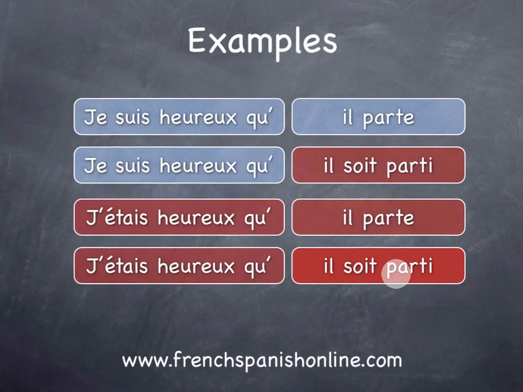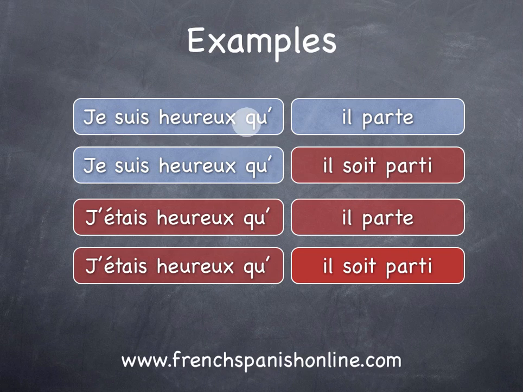Another example. Je suis heureux qu'il parte. I am happy that he is leaving. You understand here again that you are happy now because he is leaving now. So, the same time, present subjunctive. Here, je suis heureux qu'il soit parti. I am happy that he left. He left is before, so we need here the past subjunctive.